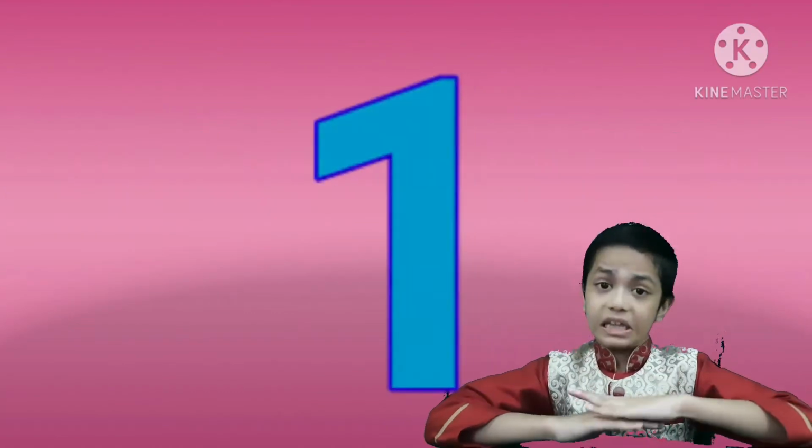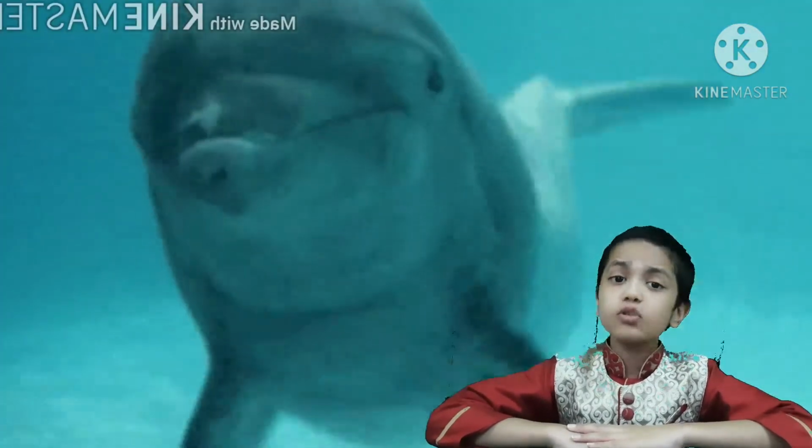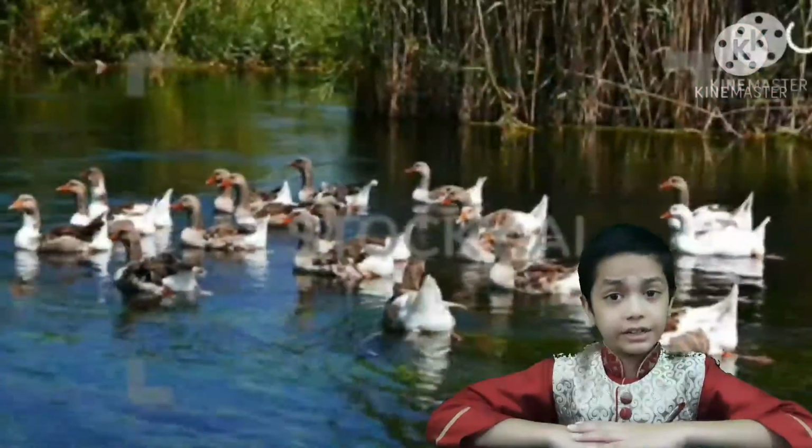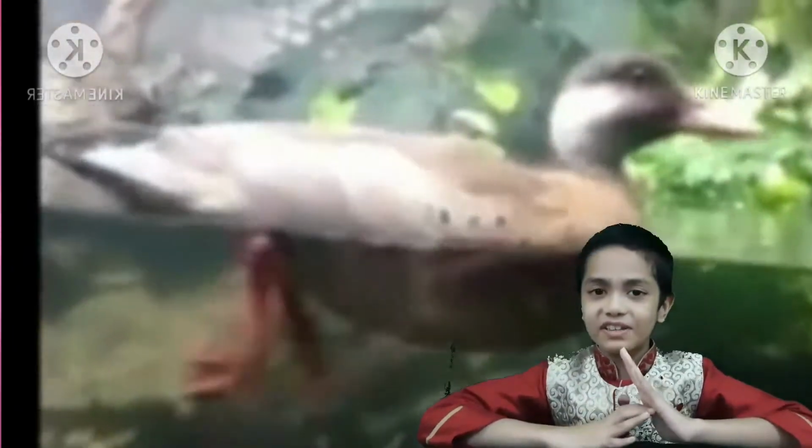Number 1. They have fins or limbs which help them to swim. Aquatic birds like duck and geese have webbed feet which help them to push water back while swimming and make their swimming easier. Now let's study their second adaptation.